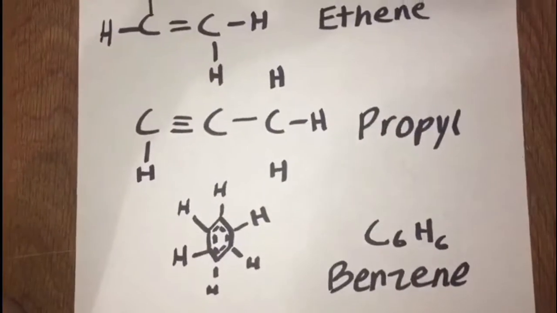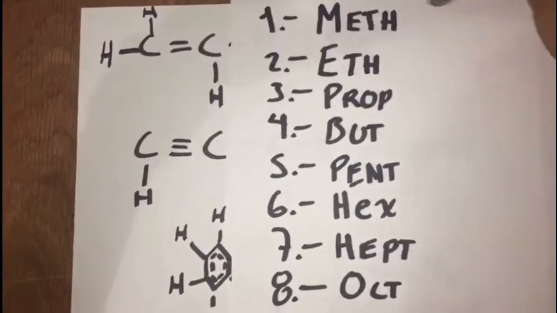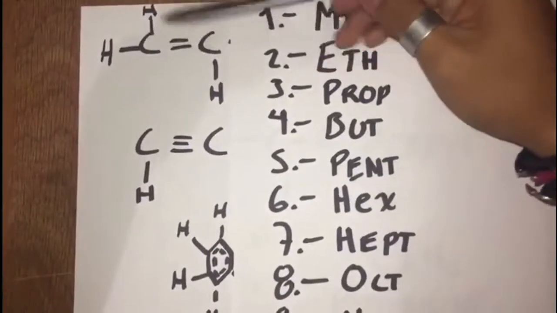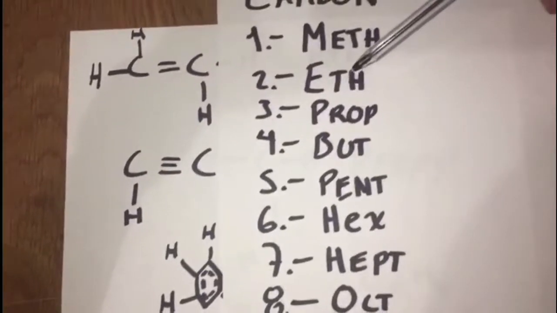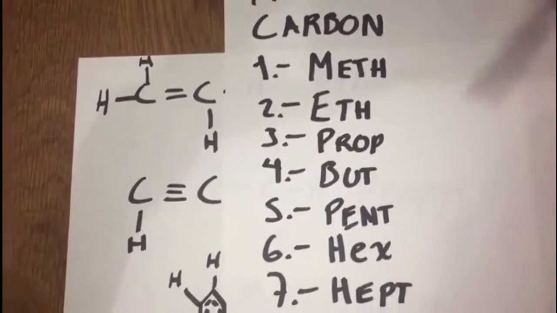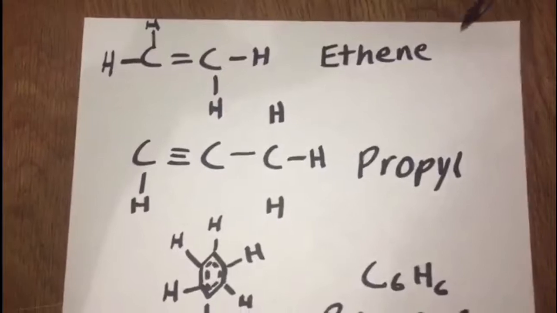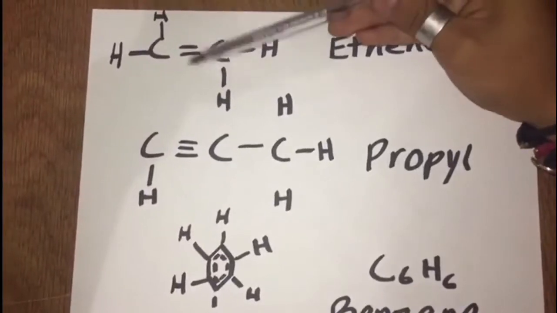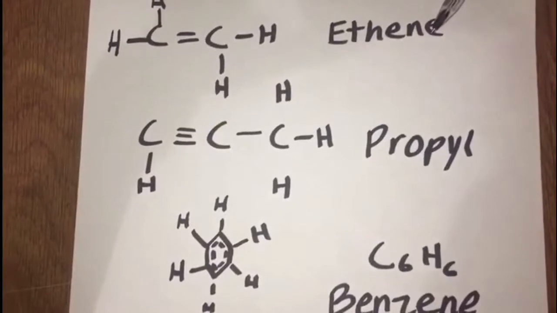Then with the prefix list, we count the number of carbons, and since we have two carbons, it is eth. The prefix is eth, and since it is an alkene, thanks to the double bond, we can name it ethene.